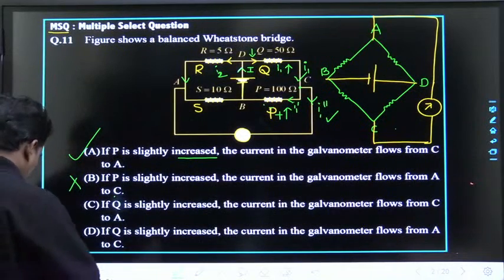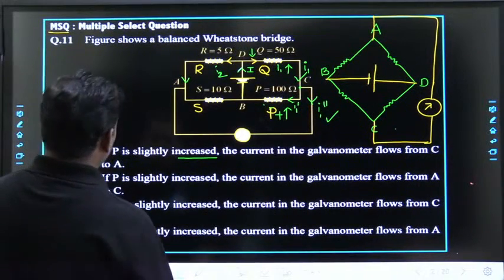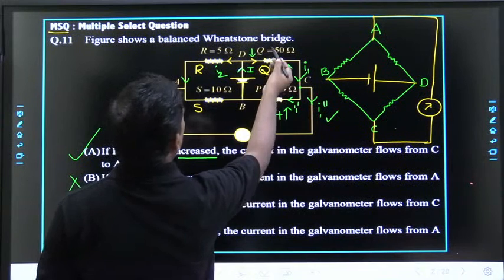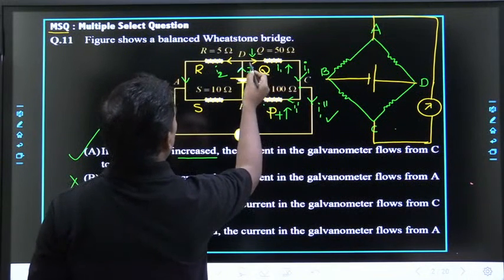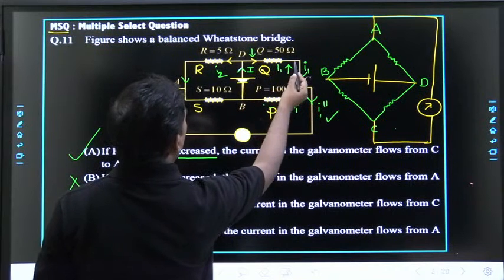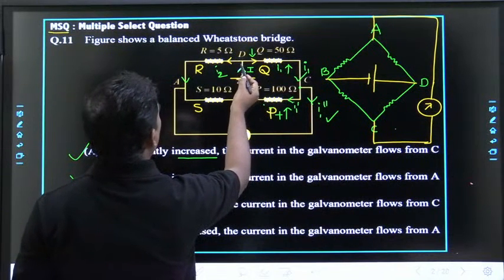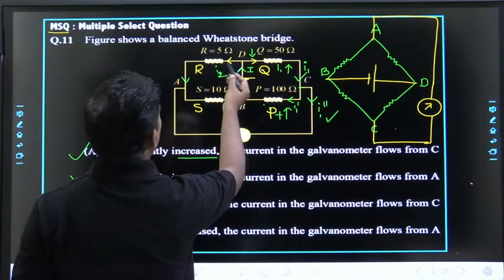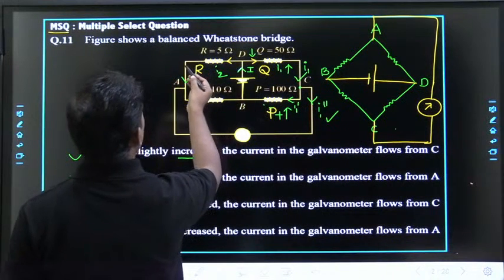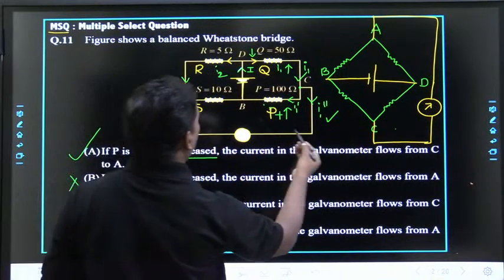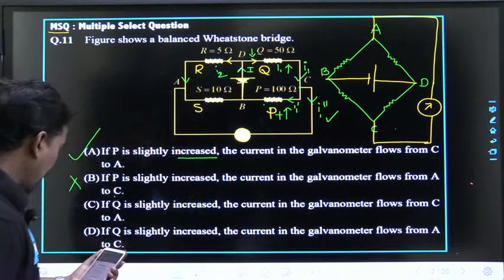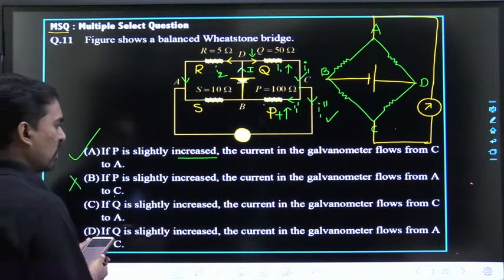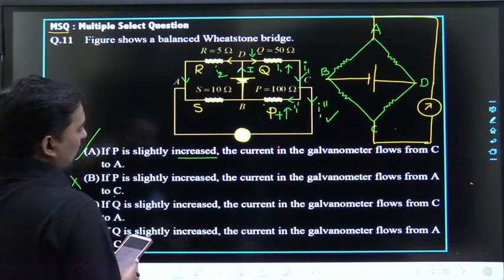I think D is correct. If Q is slightly increased, what happens? This current will be reduced, the current passing here will be reduced. So this current will be increased. So current passes from A to C. Does current flow from C to A or A to C? Please answer this question.